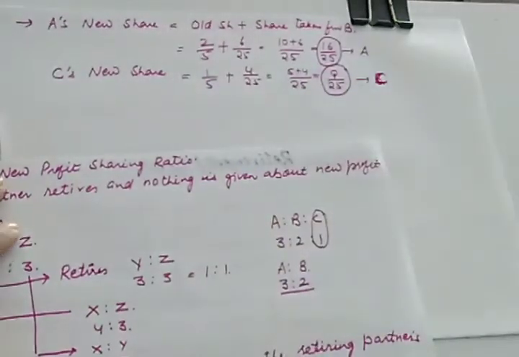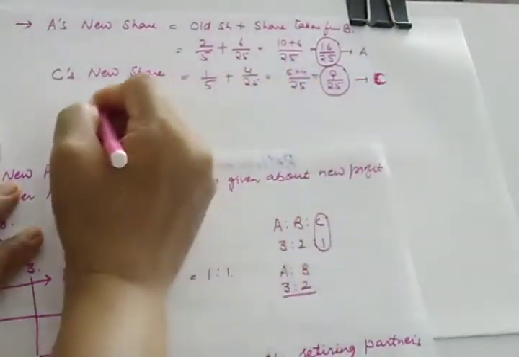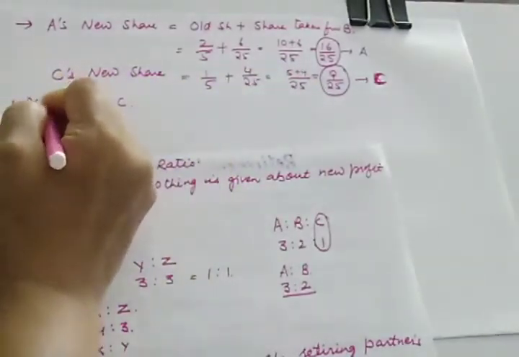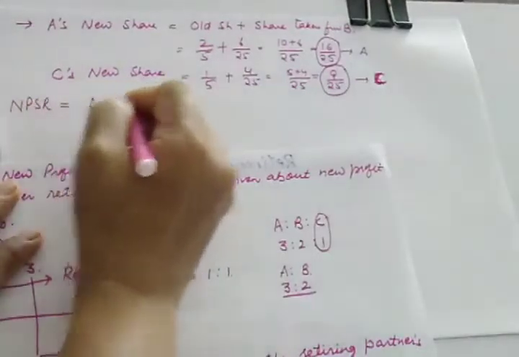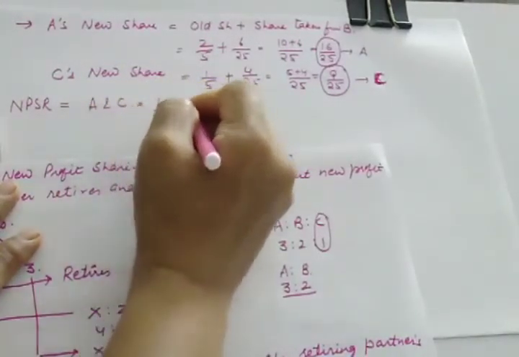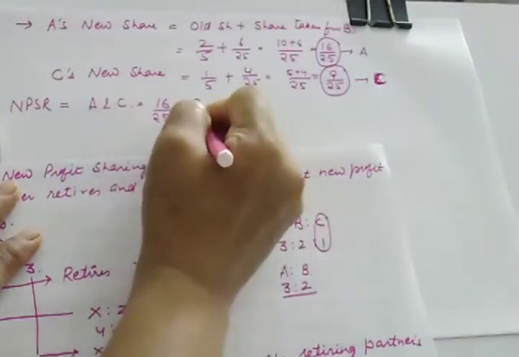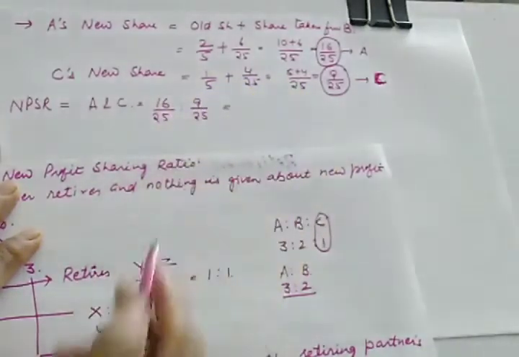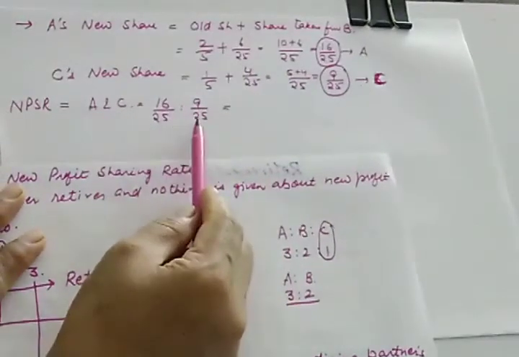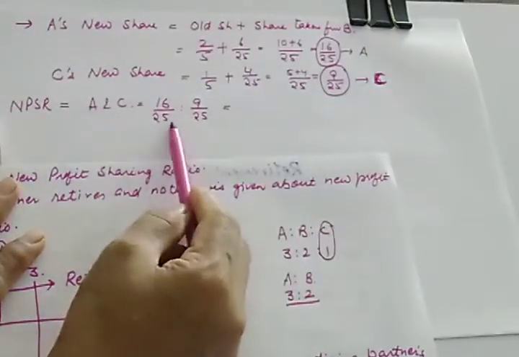So finally, the new profit sharing ratio of the remaining partners A and C will be 16 upon 25 is to 9 upon 25. You can check it also: the total of the numerators must be equal to the denominator, which is equal here.